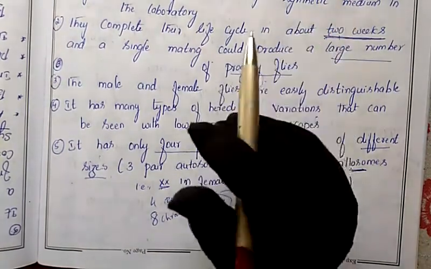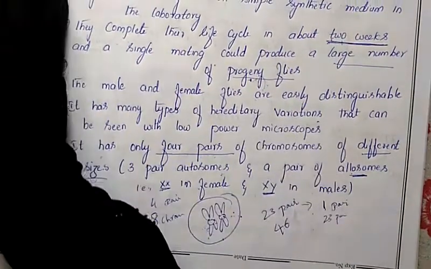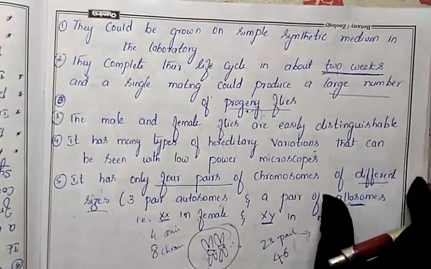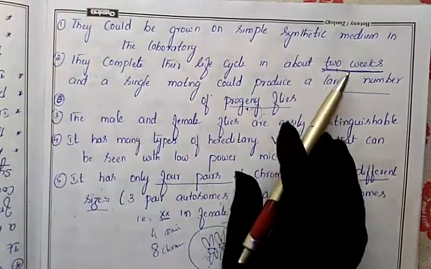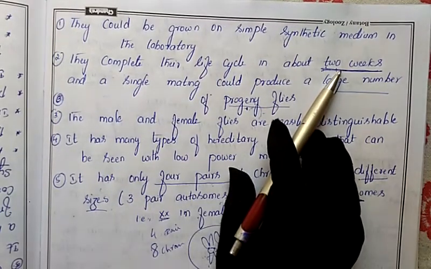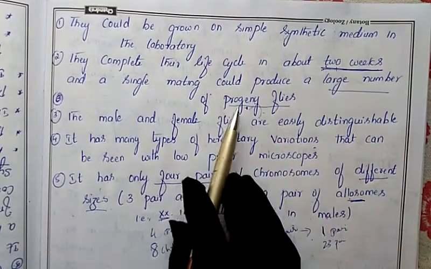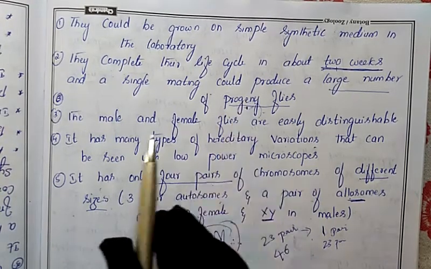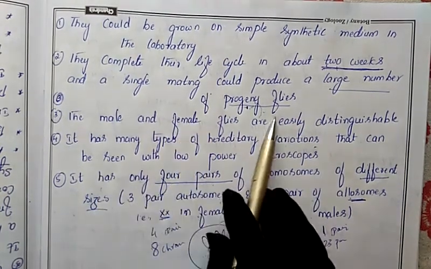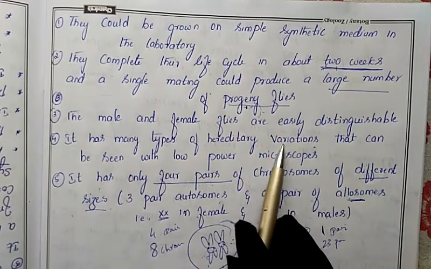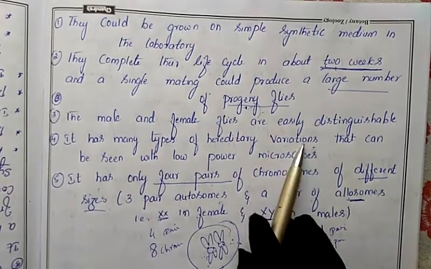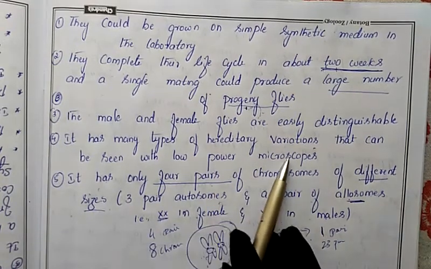So now, they have been asked only 2 times, so that time you have to write all these reasons. That means easily they can be grown by using a simple synthetic material. Easily they can complete their progeny in 2 weeks, and they'll produce a large number of offsprings. Next, male and female can easily be distinguished. And next, the offsprings will produce a large number of variations, and that variation we can easily see under the low power microscope.